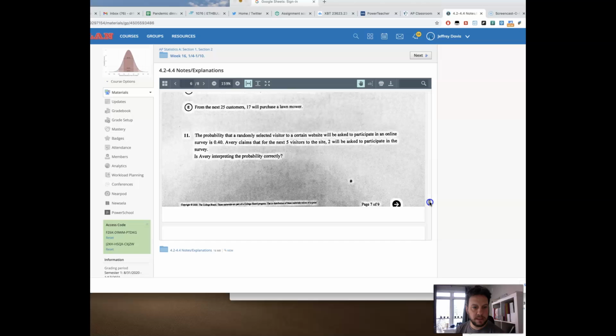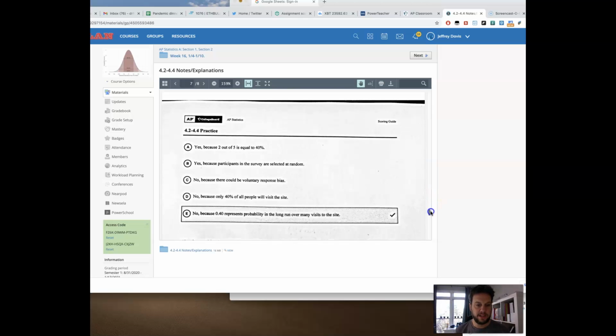Number 11. So this is kind of the long run thing I was saying. The probability that you'll be asked to participate in an online survey is 0.4, 40%. But again, that's long run. Over millions and millions, approximately 40% will be asked. So she's saying for the next 5 visitors, 2 will be asked to participate. Well, again, that's thinking that there's some magical math fairy that, after 4 visitors, if things aren't right, is going to step in and make sure that things are okay by 5. And that doesn't make sense.